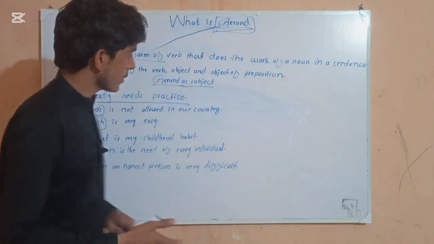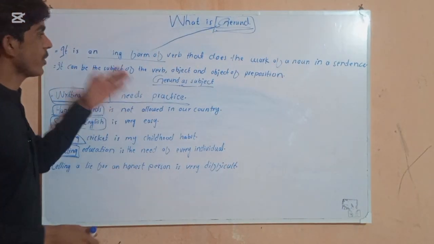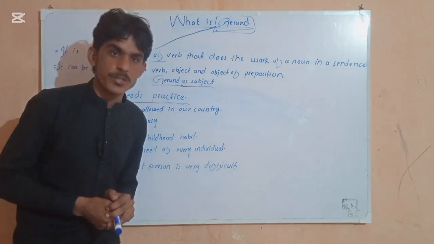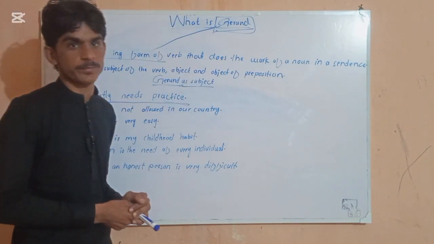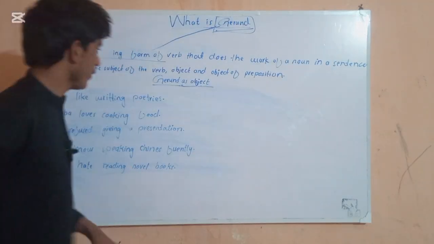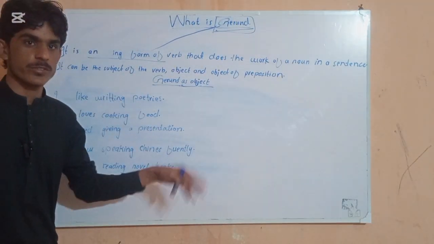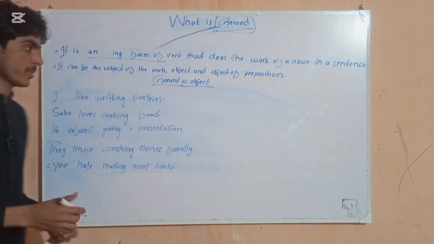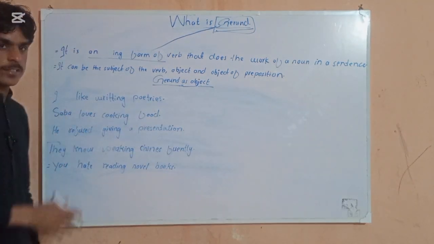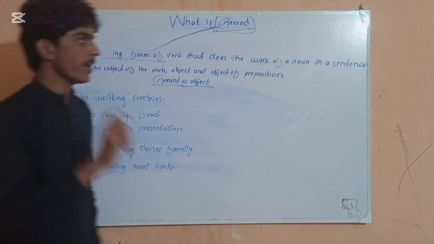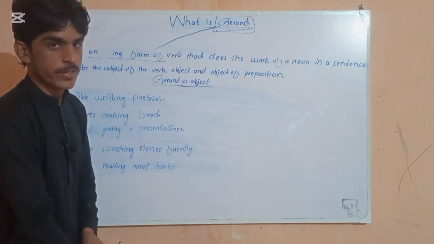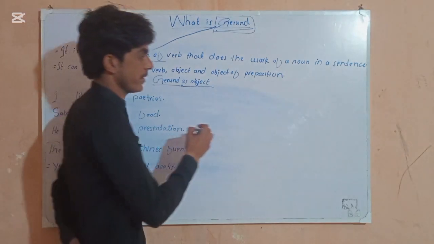So now let's know some more examples about gerund as object, and afterwards we will be discussing gerund as object of preposition. Now let's come to know about gerund as object. How can a gerund be our object? Before going to sentences, I will tell you a small formula, and if you follow it, you will know how to write gerund as object sentences.